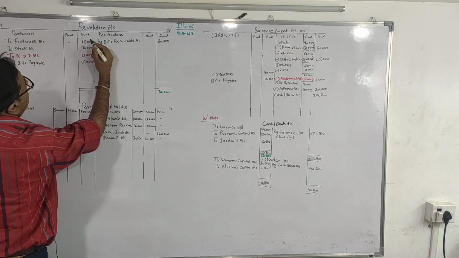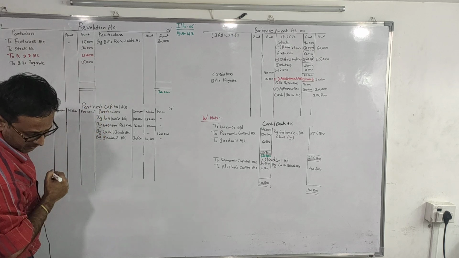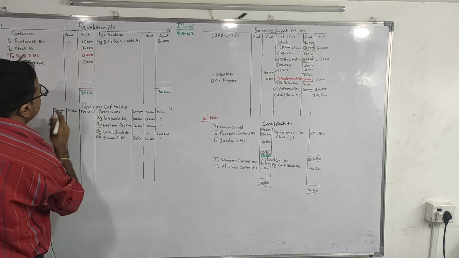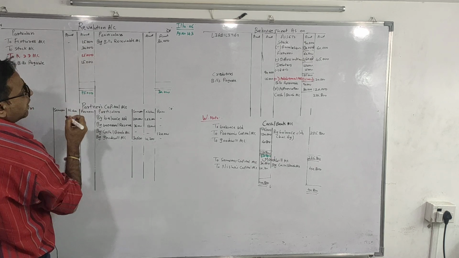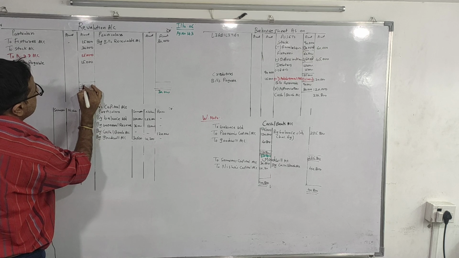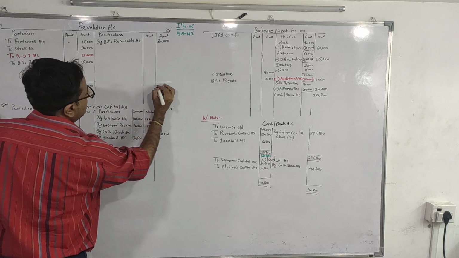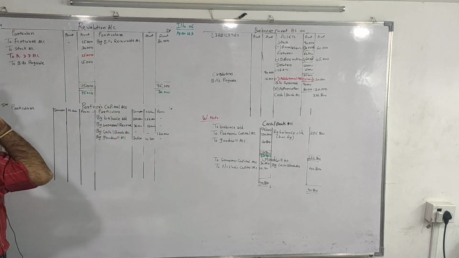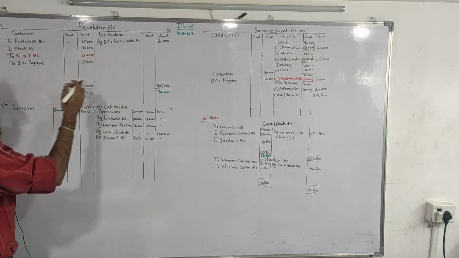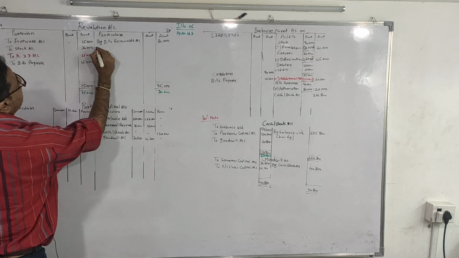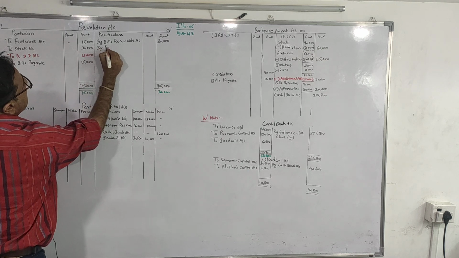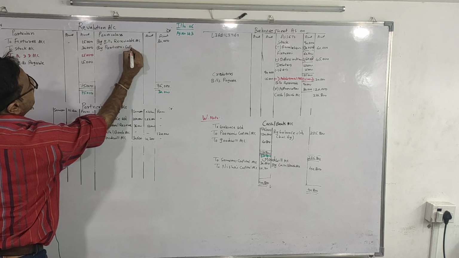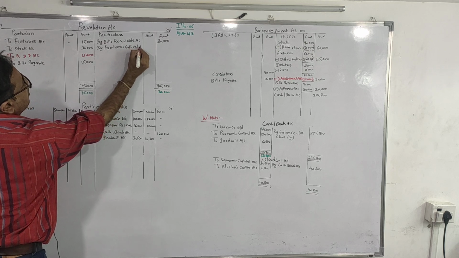Debit side it's 75,000. As debit side is the larger amount, we'll write on both the sides 75,000. So it is a revaluation loss. Debit side is more, so it is a revaluation loss. Now we transfer this revaluation loss to partners' capital account.